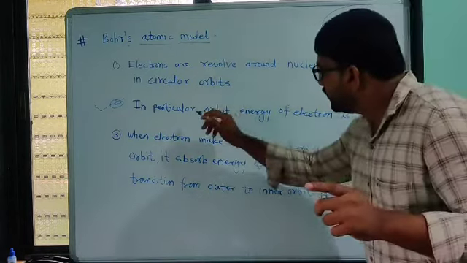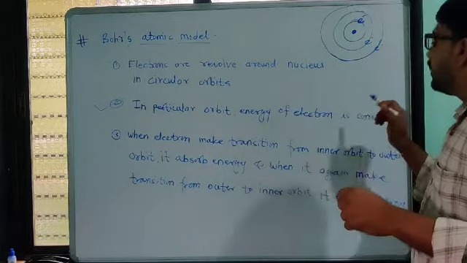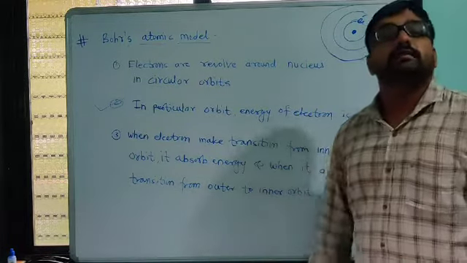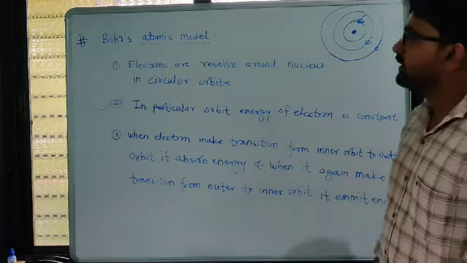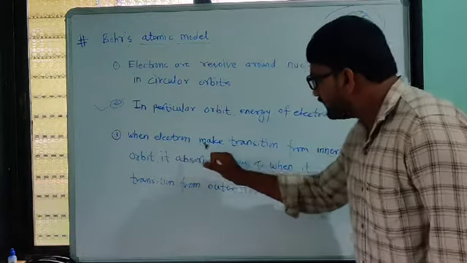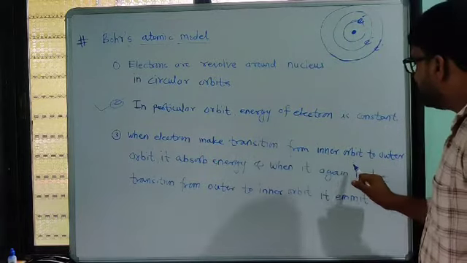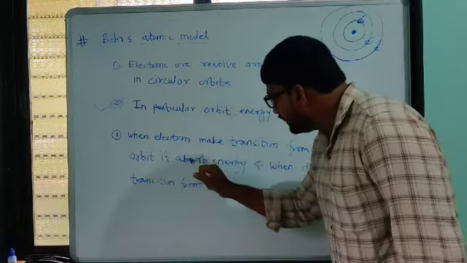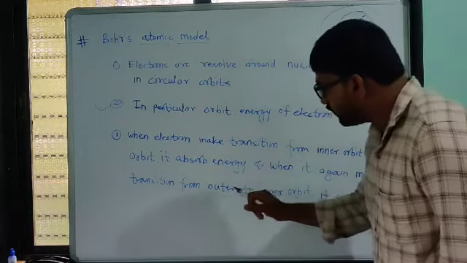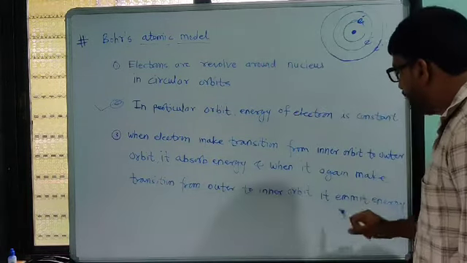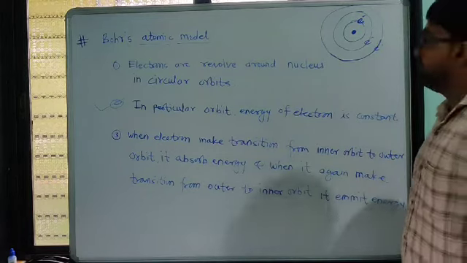In a particular orbit, the energy of an electron is always constant. Then the third prediction made by Sir Bohr is that when an electron makes a transition from an inner orbit to an outer orbit, it absorbs energy, and when it again makes a transition from the outer to the inner orbit, it emits energy.